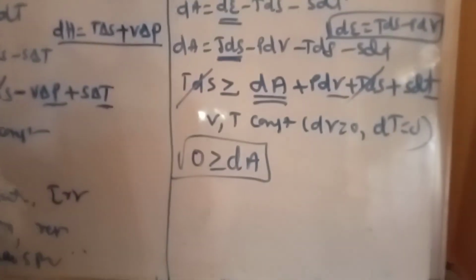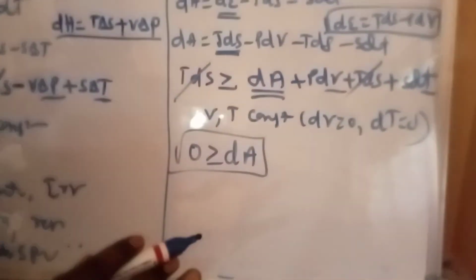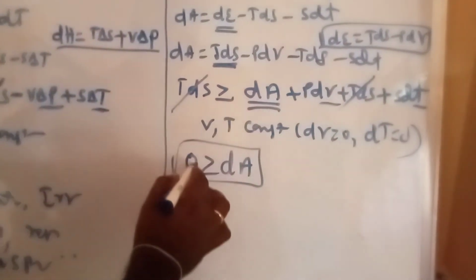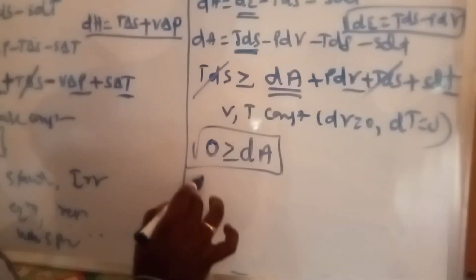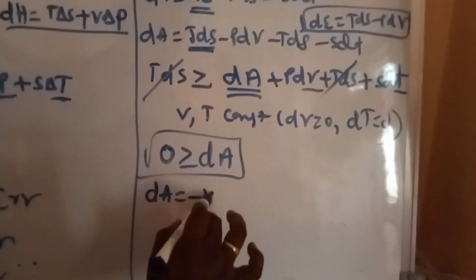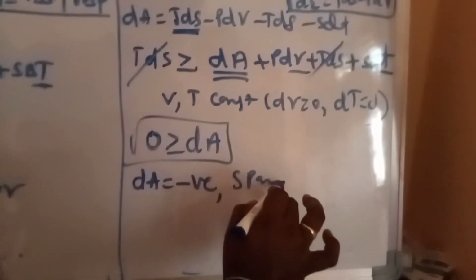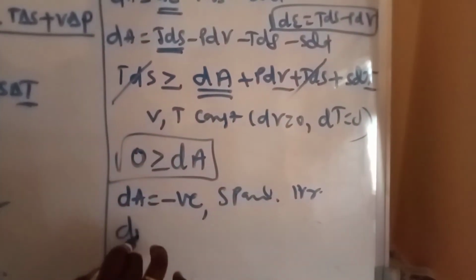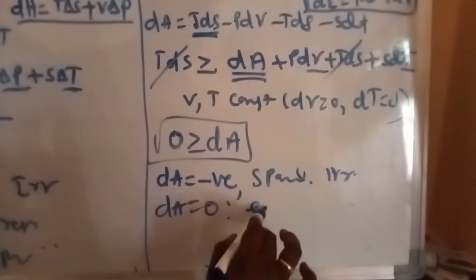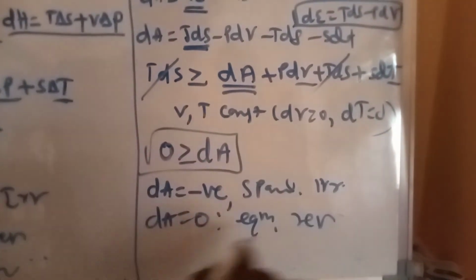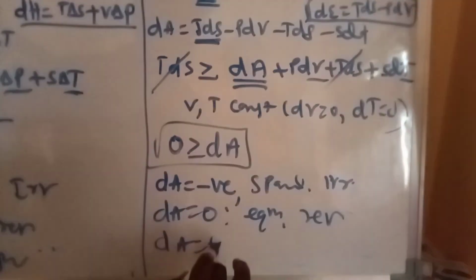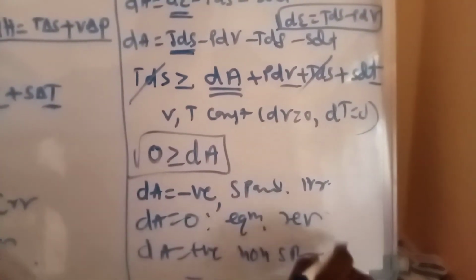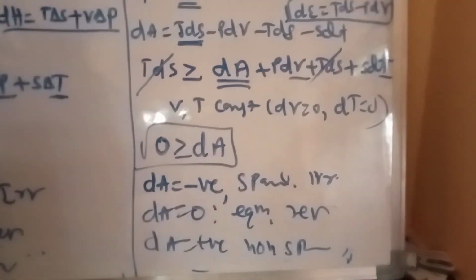The resultant value, we know very well, for a spontaneous, irreversible process is negative or positive relative to 0. Comparing with 0, A is smaller, that's why it is a negative value. That means dA is negative, which is the spontaneous and irreversible process. If dA is equal to 0, that is the equilibrium and reversible process. If dA is a positive value, that is the non-spontaneous process. All of you please observe carefully.